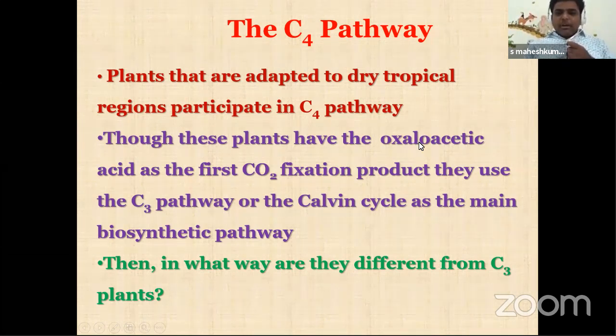The first stable compound is oxaloacetic acid, which is a 4-carbon compound. That's why the cycle is named the C4 cycle or C4 pathway. This cycle is also called the Hatch and Slack pathway, because it was discovered by the scientists Hatch and Slack.